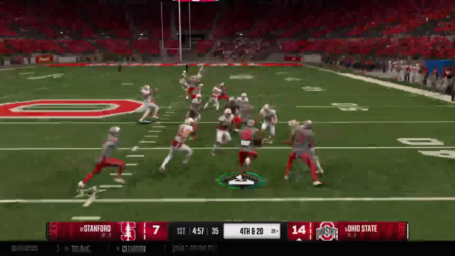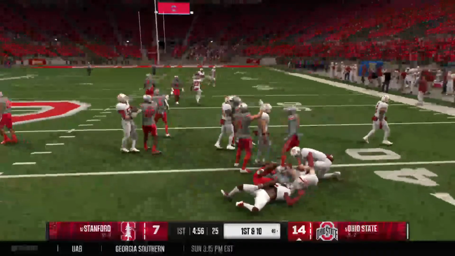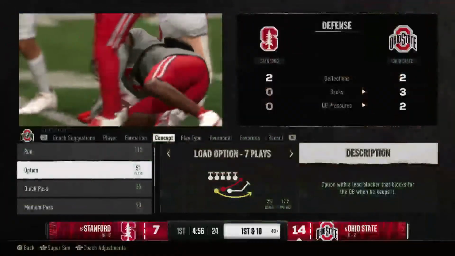And we'll see what he can do on the return. They finally get him down, but that's a solid return. Good work by the return man.